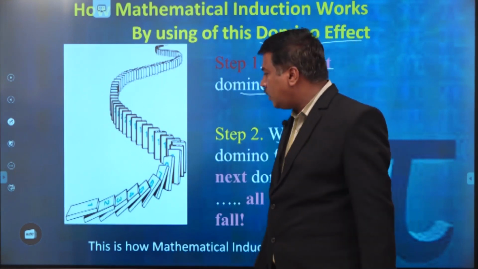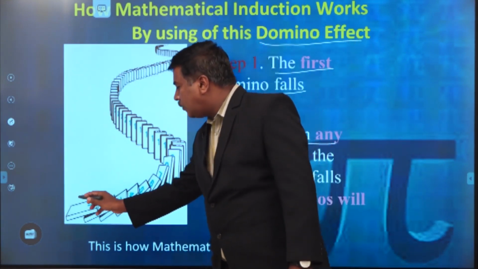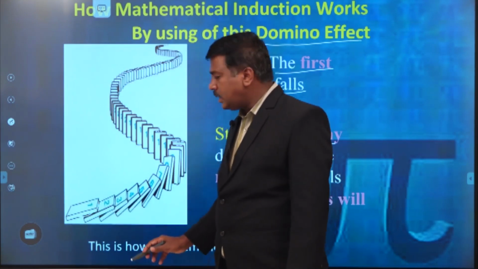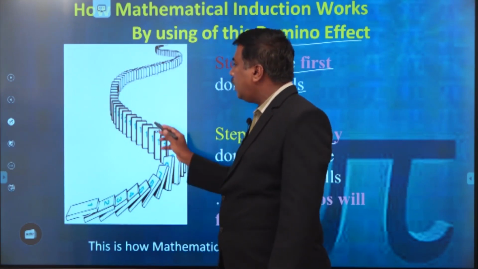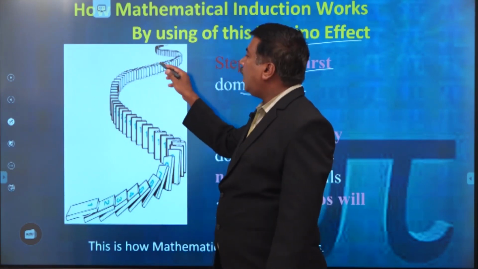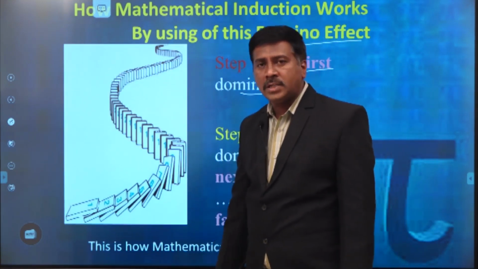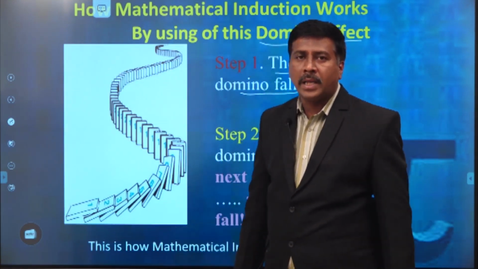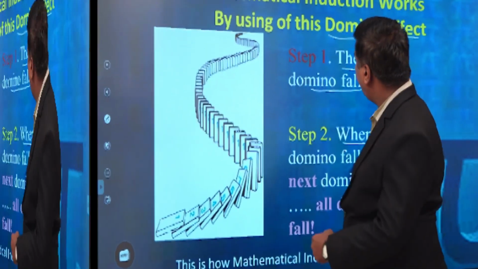One thing you have to observe in this example: if the first domino falls, and the second domino also falls, then the third one, the fourth one, the sixth one, and also the 50th one and the 100th one will fall down. This is called the domino effect. Whatever we said in mathematical induction is really applicable to this example.